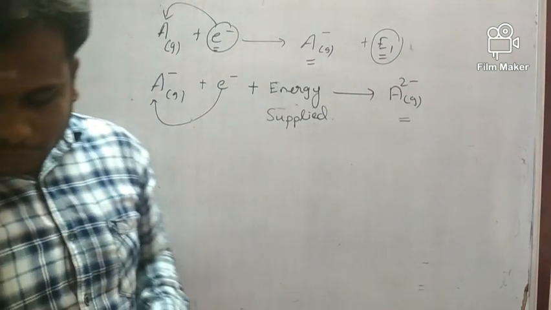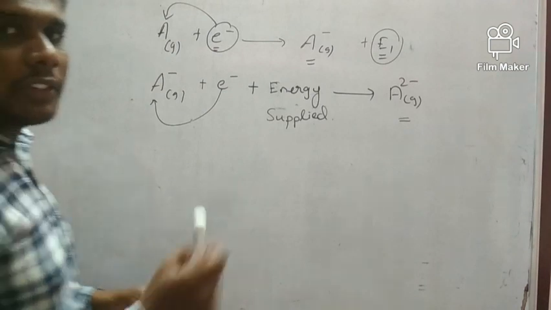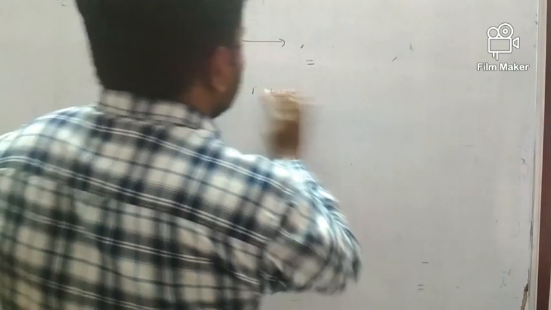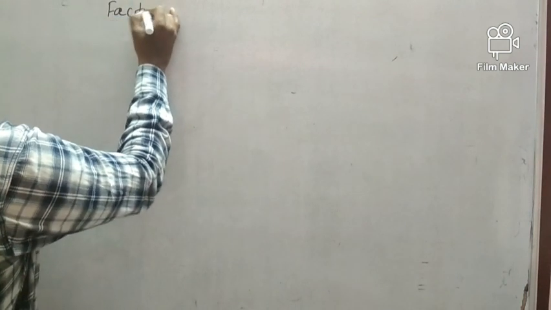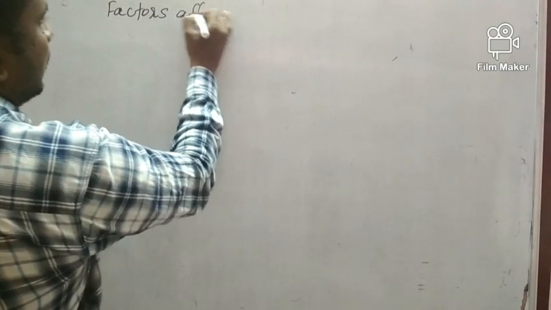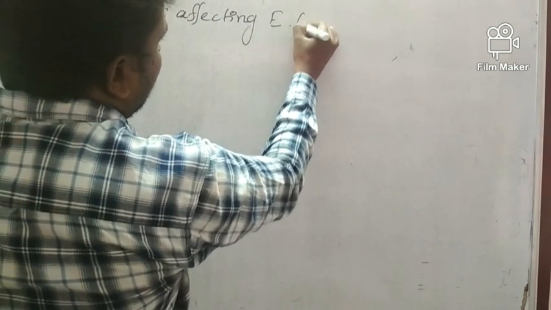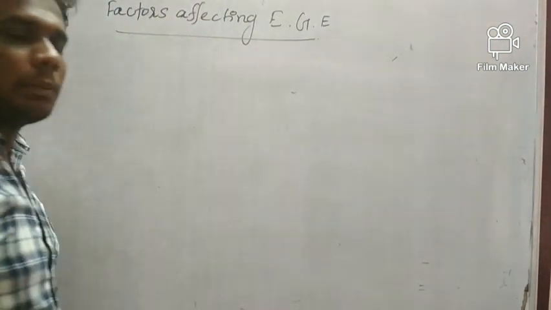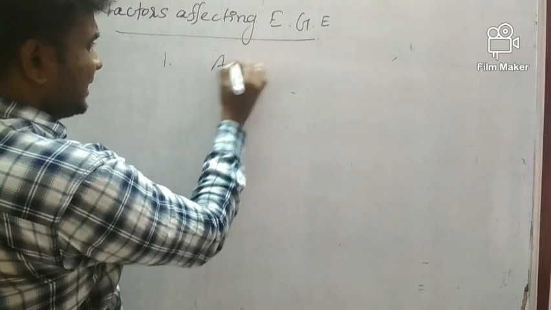Next, we are going to see the factors affecting electron gain enthalpy. What are the factors that can affect the electron gain enthalpy? The first one is atomic size.